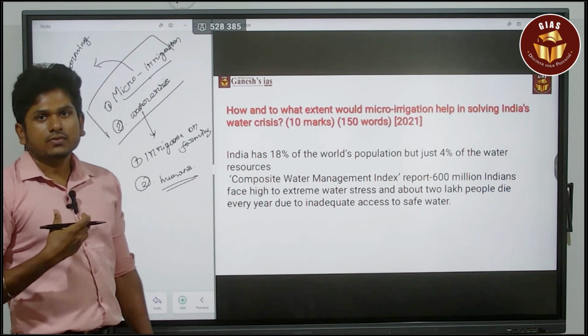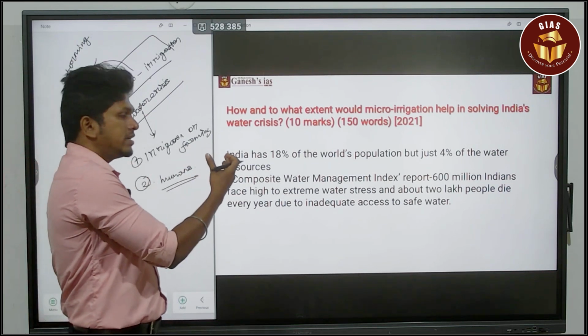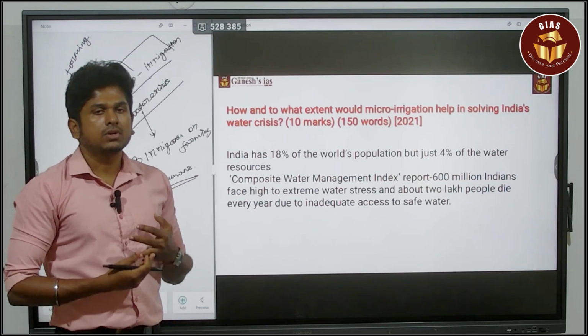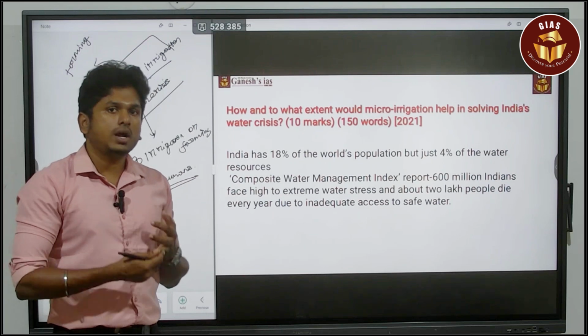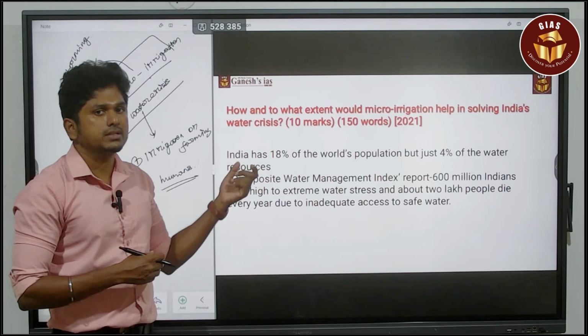The quality of the water is also connected to the water crisis. The quality and the quantity of the water, so the availability, accessibility and also the quality of the water. That is what we mean when speaking of the water crisis.